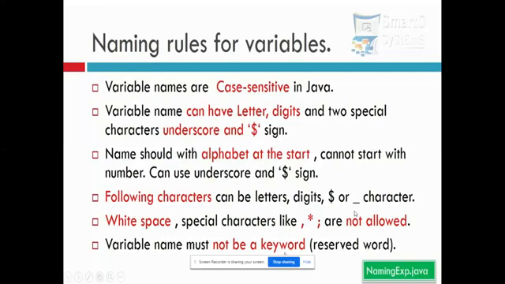So already I think you are familiar with variables and how to use a variable. It is always case sensitive in Java. I have letters, digits, an underscore and the $ sign. So always start with an alphabet. If I want to use any symbols, the only ones allowed are underscore and the $ sign. Following that, letters can be used. White space and other types of characters are not allowed. Reserved words cannot be used as a variable. For example, main is a reserved word. I cannot use it as a variable here.